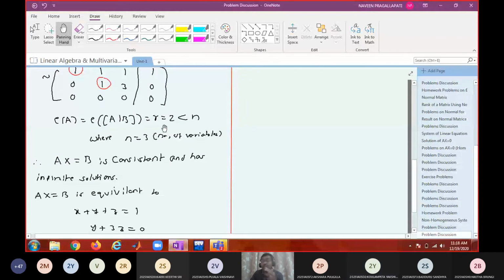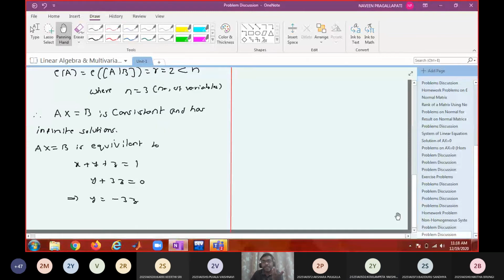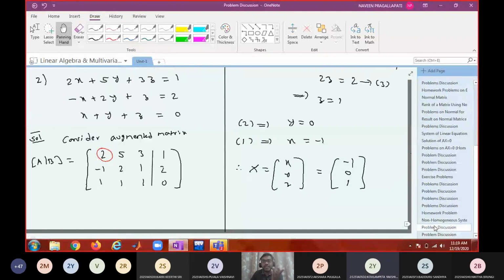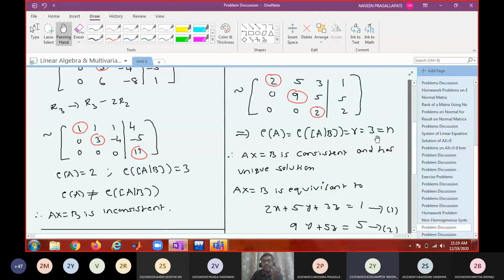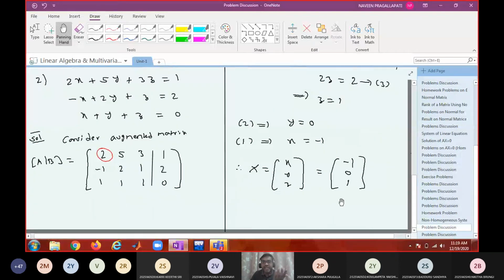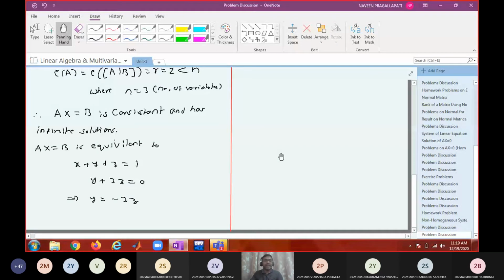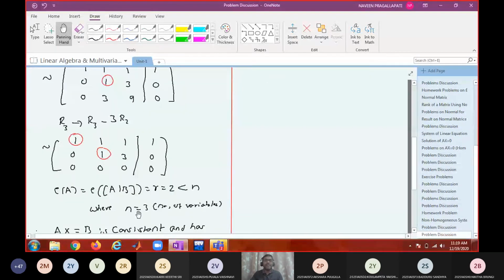Whereas in the previous problem, there is no free variable. Do you see? N minus R equals 3 minus 3 equals 0. There is no free variable. That's why we did not assign any arbitrary constant to any variable. So no free variable, no arbitrary constant. Here there is only one free variable, so one arbitrary constant. I can assign an arbitrary constant to z.